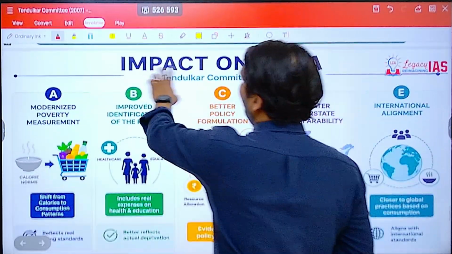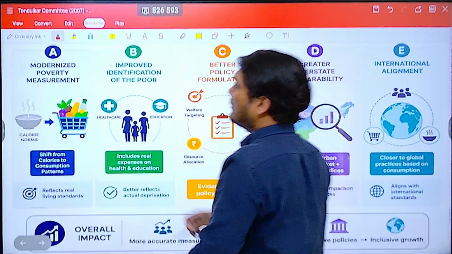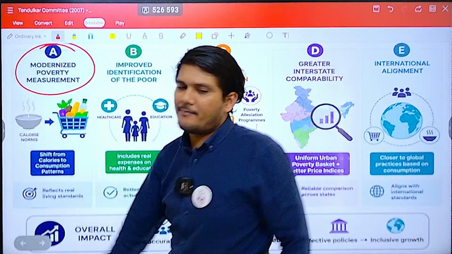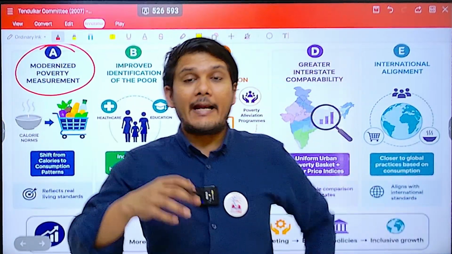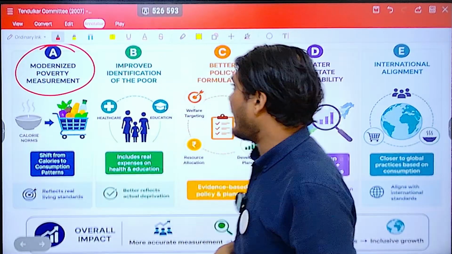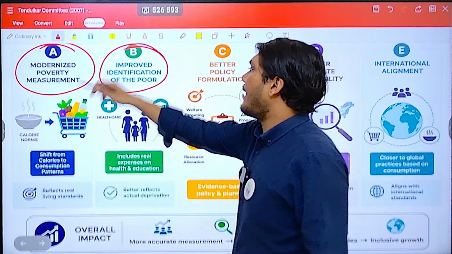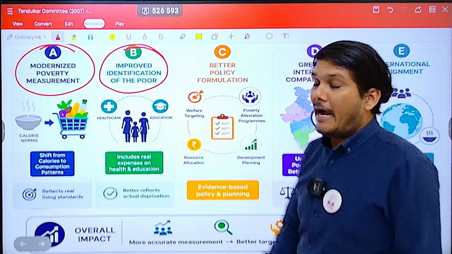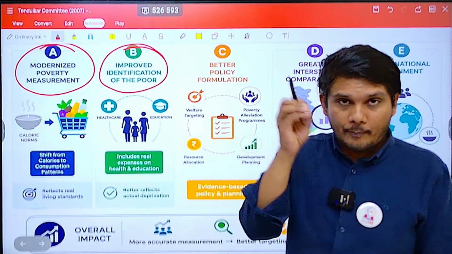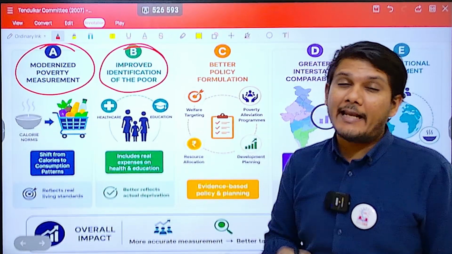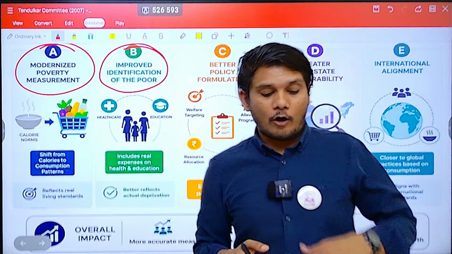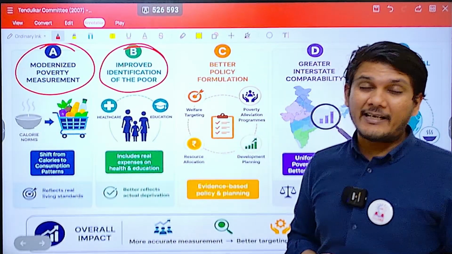What has been the impact on India? First things first, this new method modernized poverty measurement with respect to the entire basket rather than only the calories. It improved the identification of the poor; otherwise it was just calorie requirement, which means a lot of other poor people would have been outside the ambit previously.